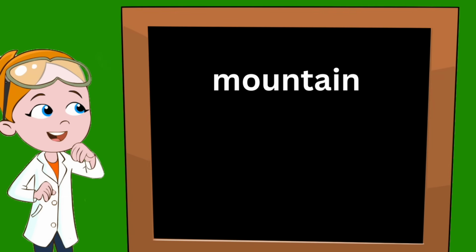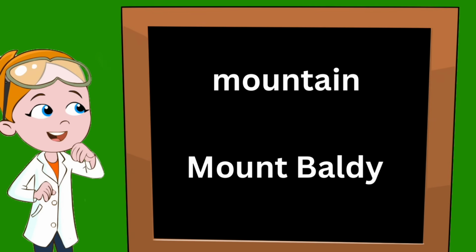Mountain is a noun. But we can change that by giving that mountain a name. For instance, Mount Baldy. Mount Baldy is a specific mountain in California. So that means it needs a capital letter at the beginning of each word.